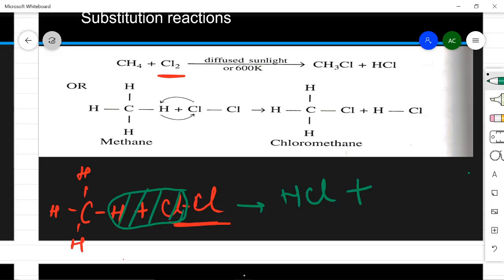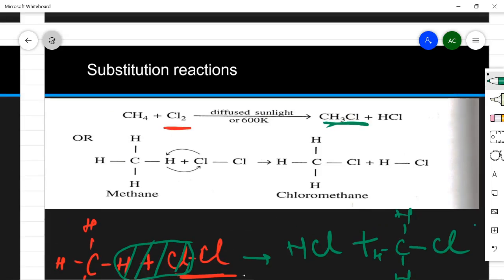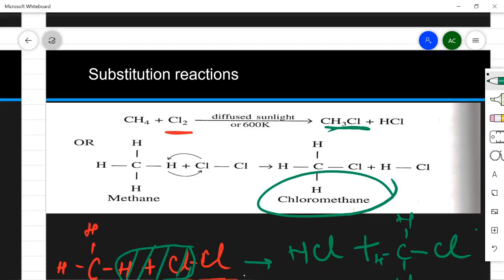Now what is left? CH3 and this Cl are left. So, chloromethane. Now this chloromethane is an alkyl halide, and halide stands for halogen.